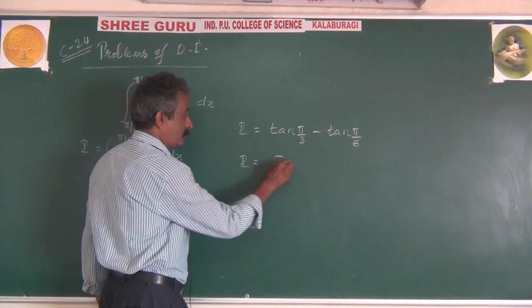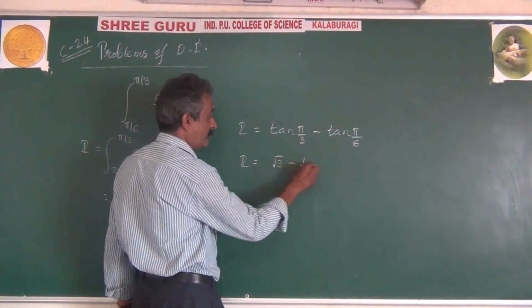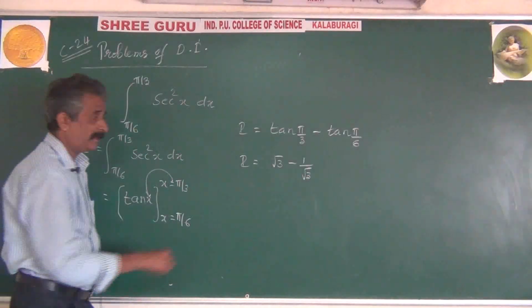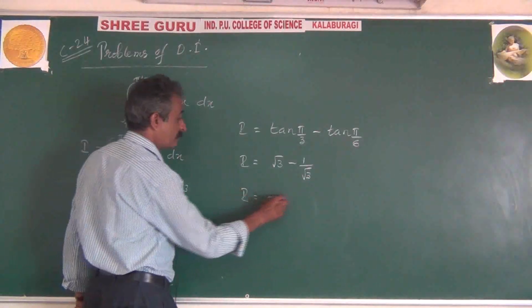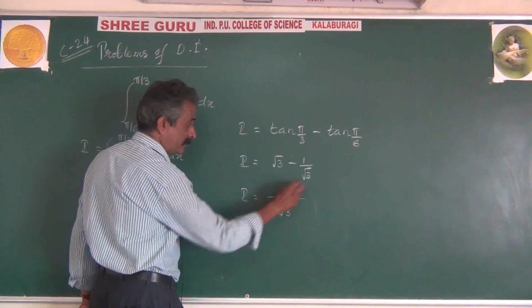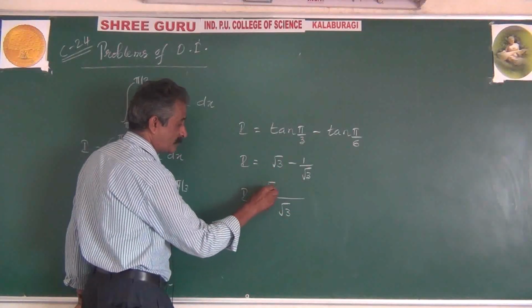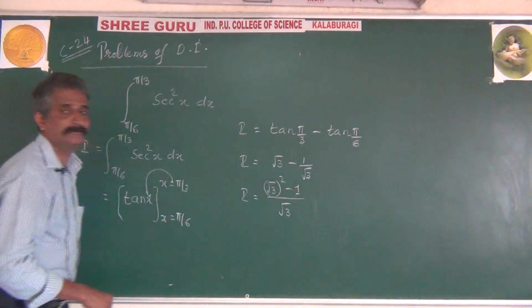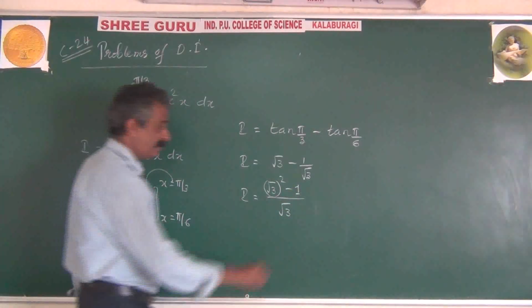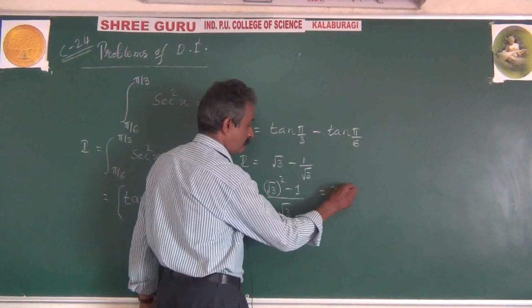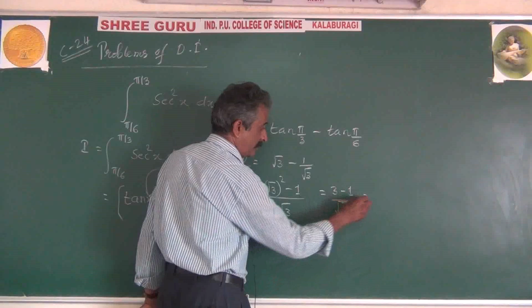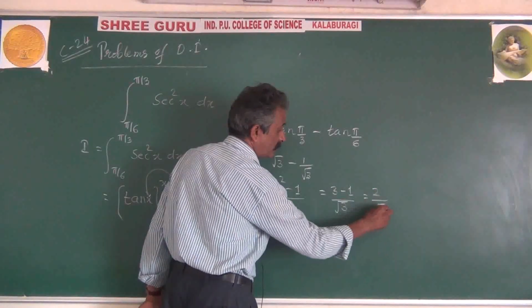Root 3. What is tan pi by 6? 1 by root 3. If you want to take LCM, LCM is root 3 into (root 3 square minus 1). Root 3 square is 3. 3 minus 1 by root 3, that is 2 divided by root 3.